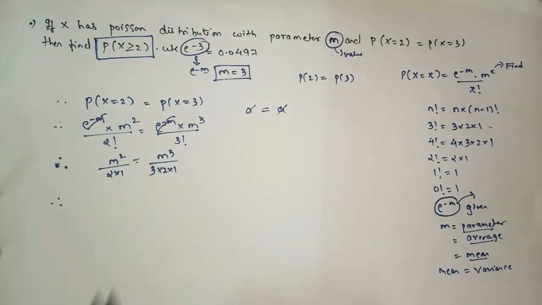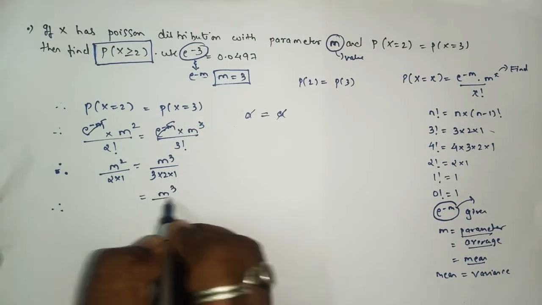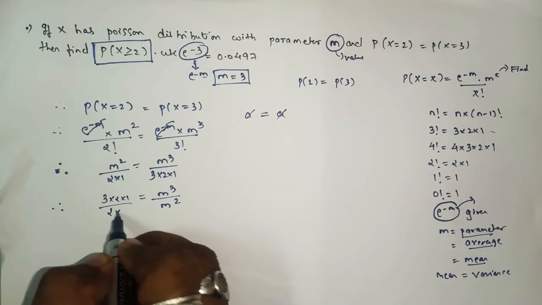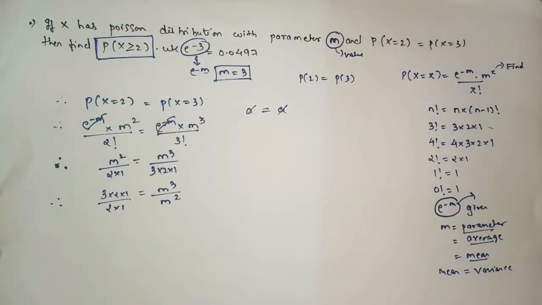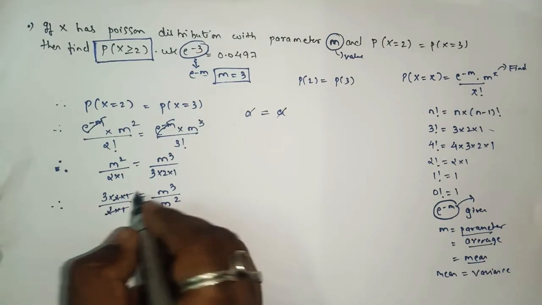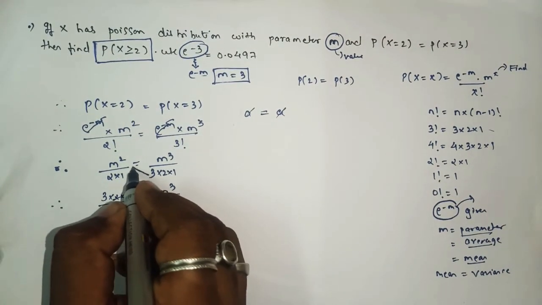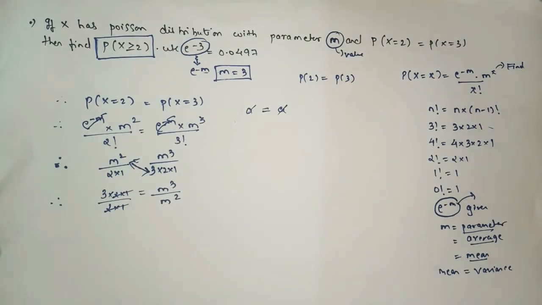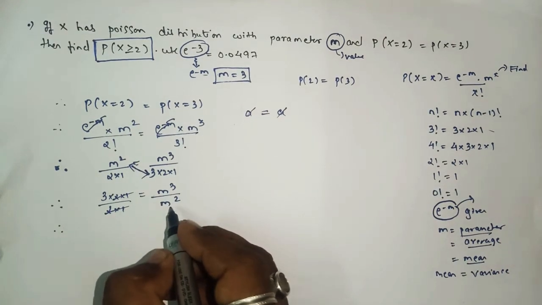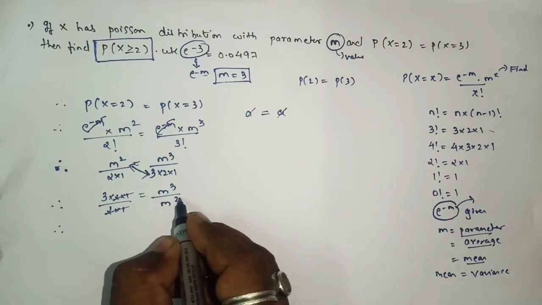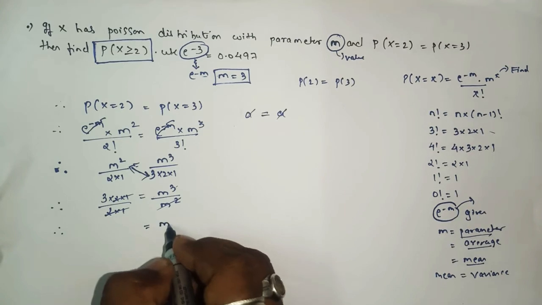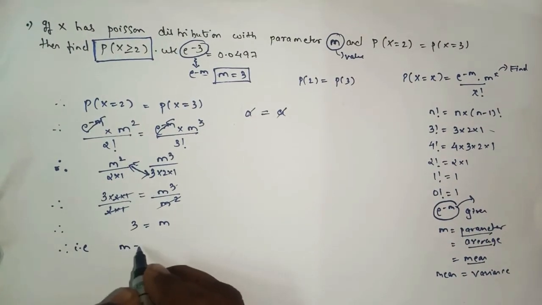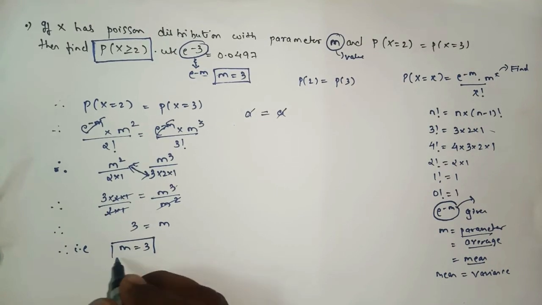As we have to find the value of m, here we'll write m cube upon m square equals 3 into 2 into 1 upon 2 into 1, yes or no? So here 2 into 1 will get cancelled. I just shifted this part here and brought this m squared down. So therefore m cube and m square is there, can I say m square will get cancelled. Here you will be left with m, and here we got 3. So that is the value of the parameter m, the value is 3.